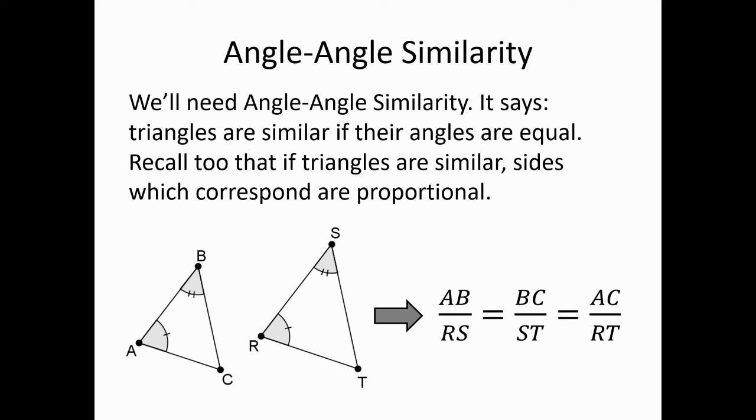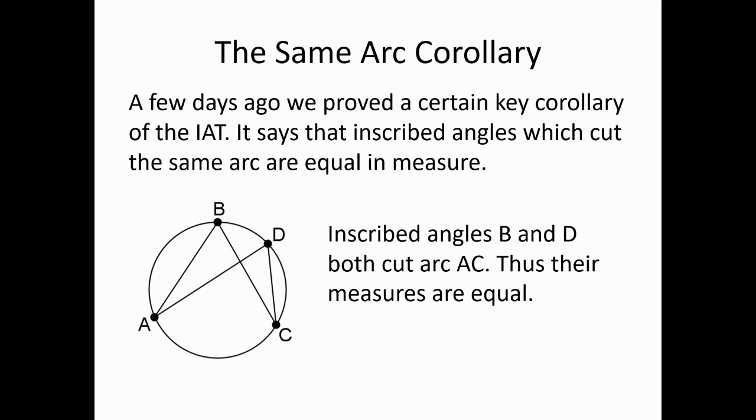So as you see in the diagram, we have two triangles with two angles of one equal to two angles of the other. And then we draw the conclusion that sides which correspond are proportional. And of course, proportionality, as you recall, means that we form ratios of sides that correspond, and then we set those ratios equal to one another. Proportions are equal ratios.